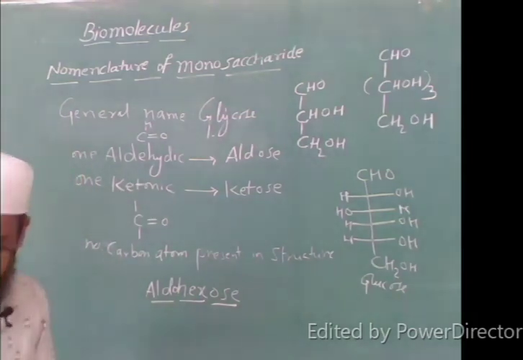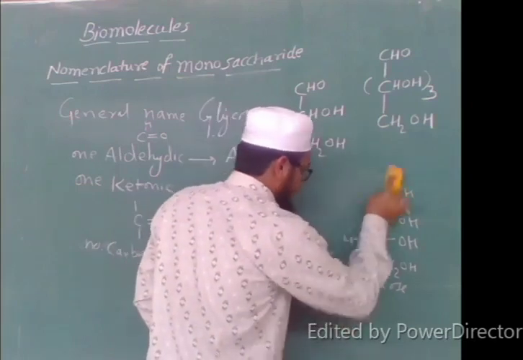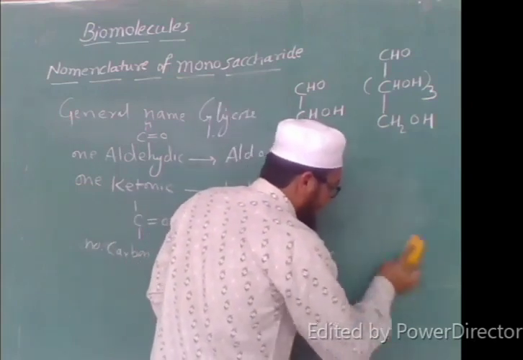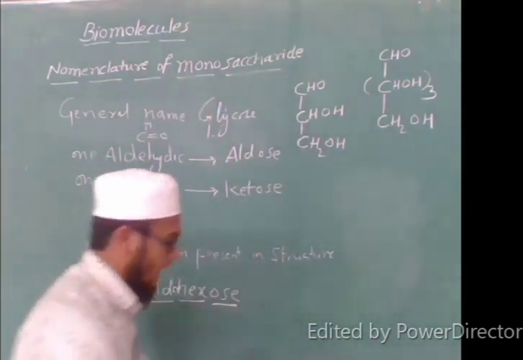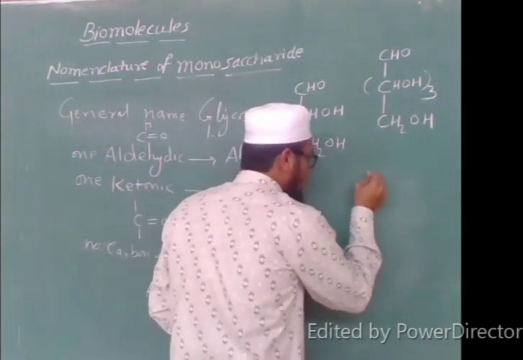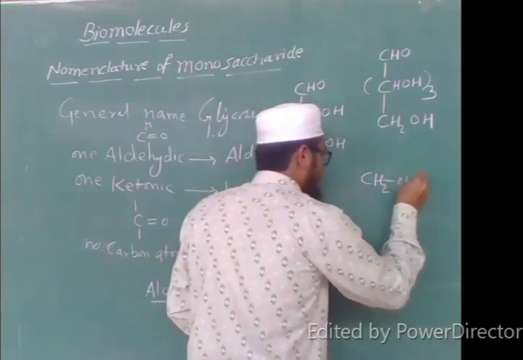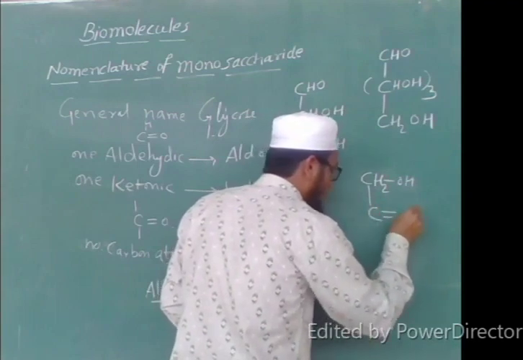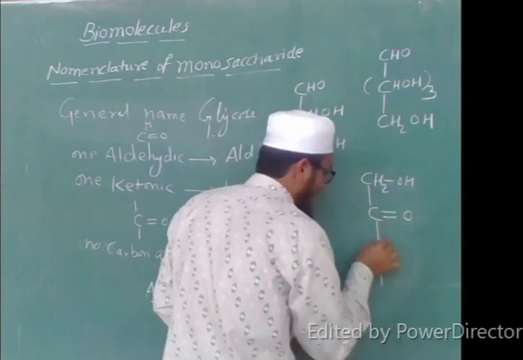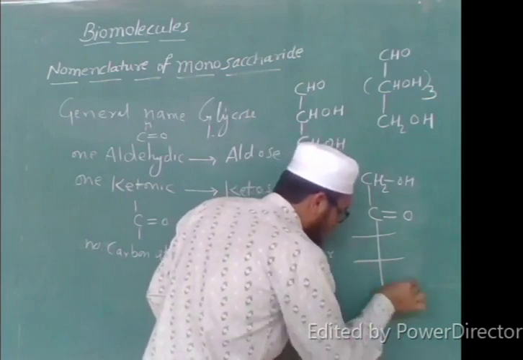Suppose we have another structure. In the previous video I gave you the structure of fructose, and we know the structure of fructose. It is CH2OH, single bond, C double bond O, and the remaining structure is the same as glucose.